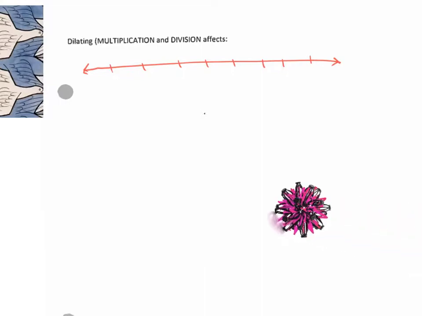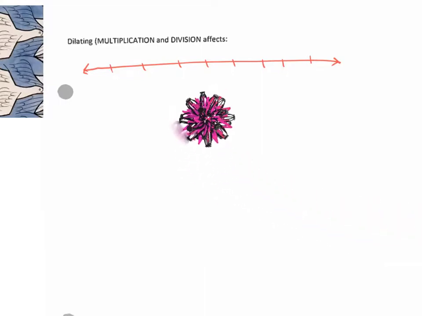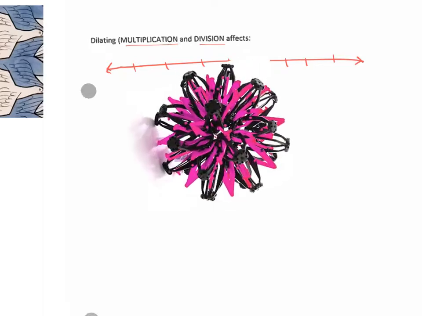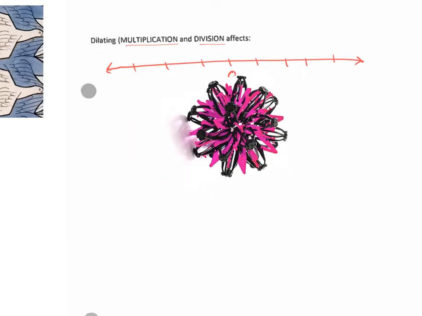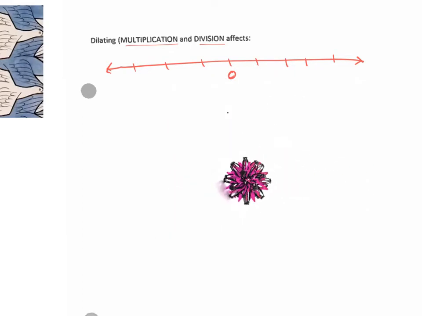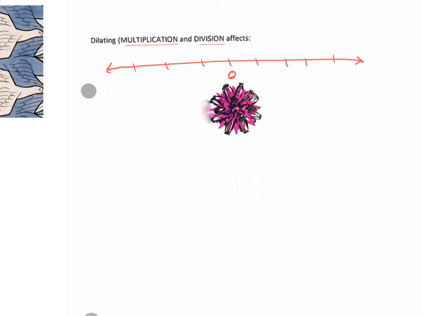So if I have my little picture here, and let's say that we've got our mean at 0. Okay, so here's our little picture, here's our set of data. So I am going to multiply or divide. Multiplication and division is represented by dilating would be a multiplication factor, and condensing would be a division. Okay, so if I say multiply this information by 2, then let's see what it affects.